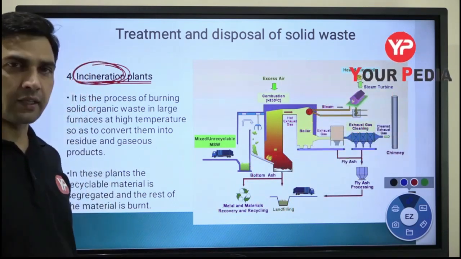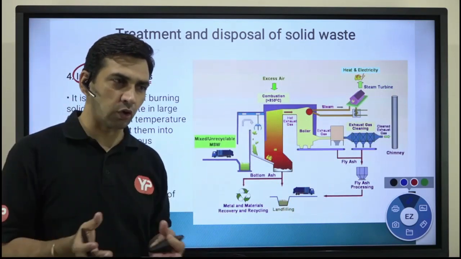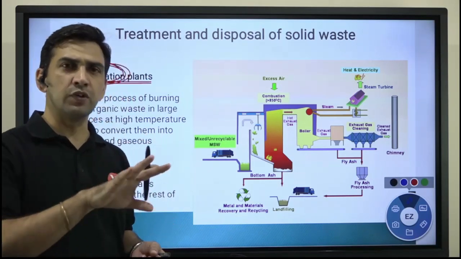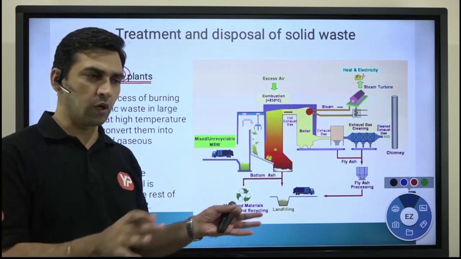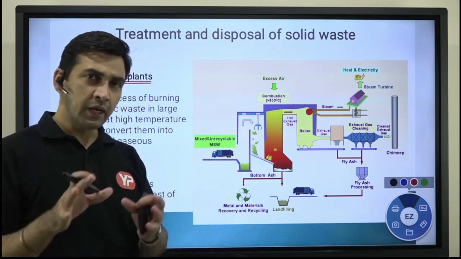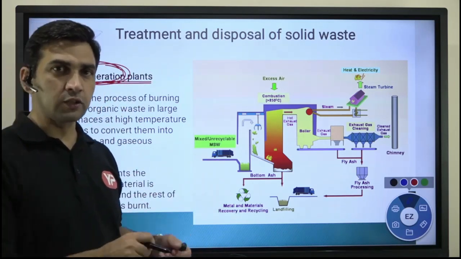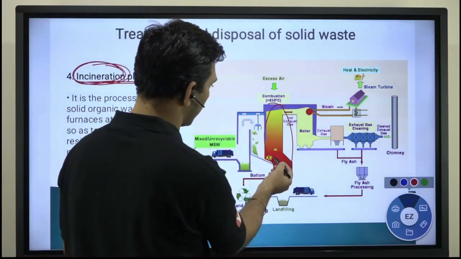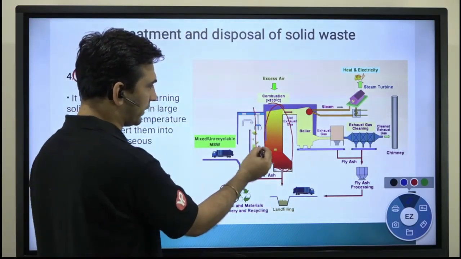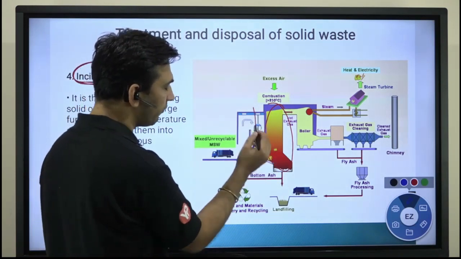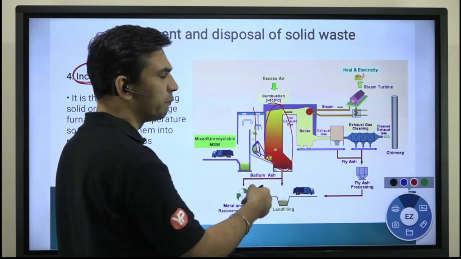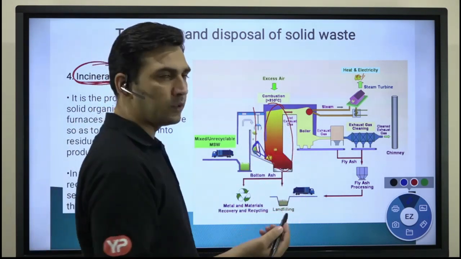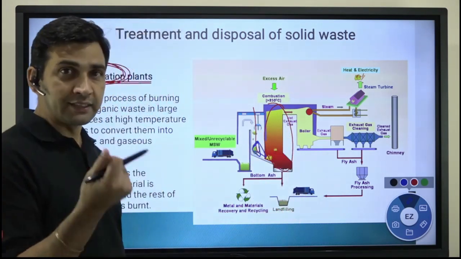So normally what do we do, for example, I have solid waste which we have collected. Whatever items can be recycled, we segregate them, and the solid organic waste, what will we do with it? We put it in a furnace at a certain temperature. In the furnace we burn that particular matter, and once the burning takes place, obviously you can think of it, it will release heat.